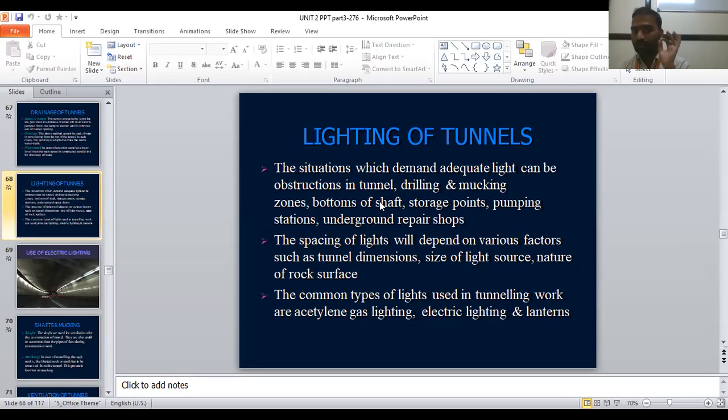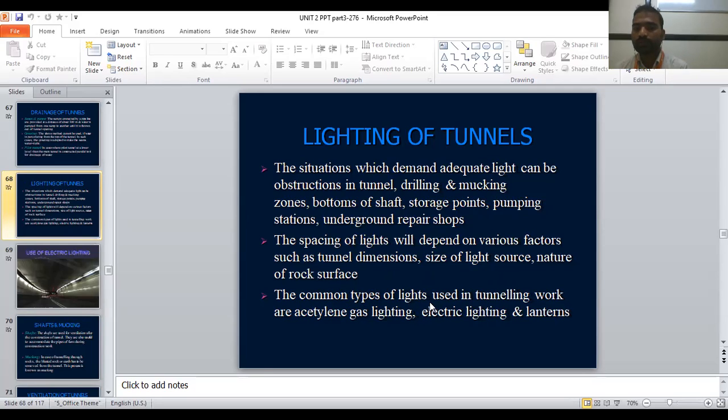During tunneling, drilling time, mucking time, bottom of the shaft, storage point, pumping stations, all this time we want a lighting system in the tunnel. The spacing of lights depends on various factors such as tunnel dimensions, size of the light source, and nature of the rock surfaces. Whenever you are providing the lighting system, that depends on the size of the tunnel, the size of the lighting source you are using, and also the nature of the rock surface.